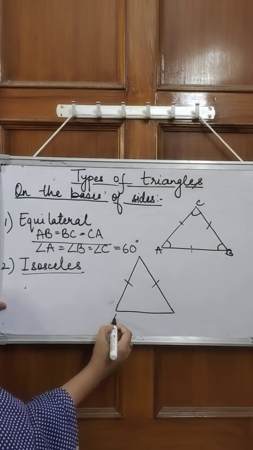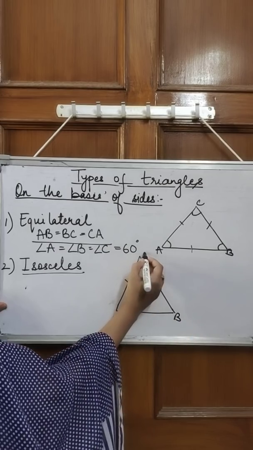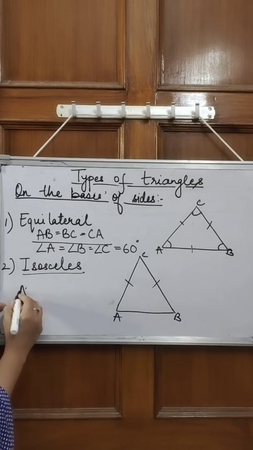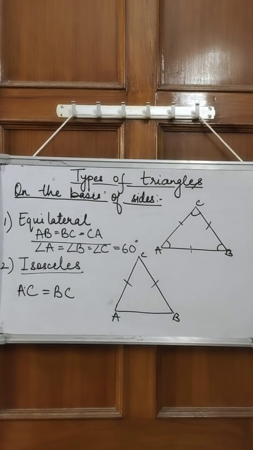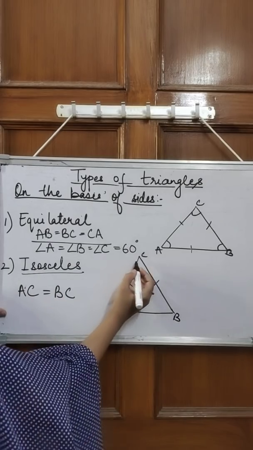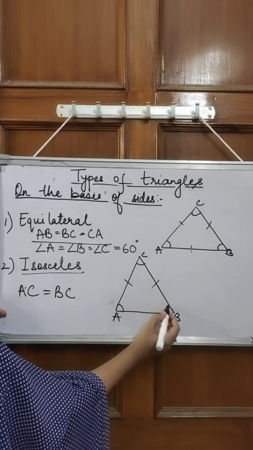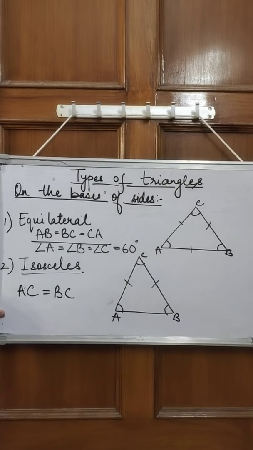If I name it as ABC, then I can say that AC is equal to BC. These two sides are equal. Now in an isosceles triangle, again there are three angles formed. In equilateral, all the angles are equal, and in isosceles, two sides are equal, so two angles are equal.